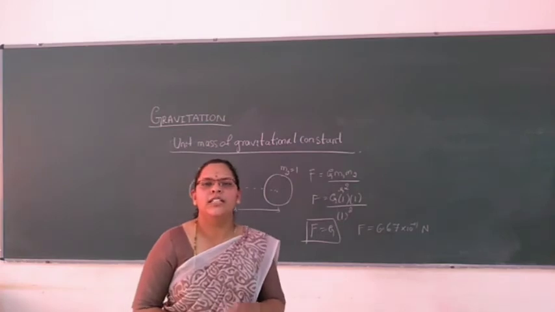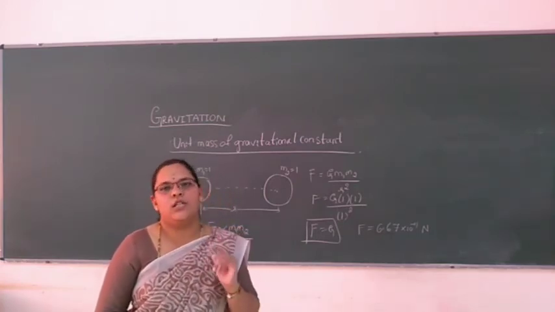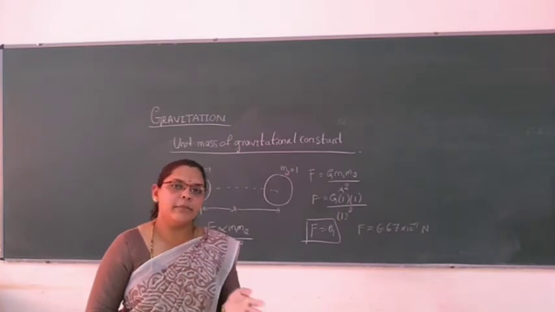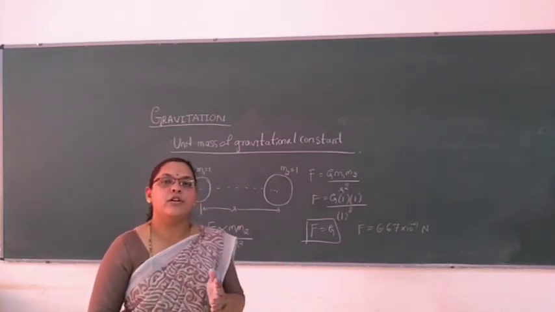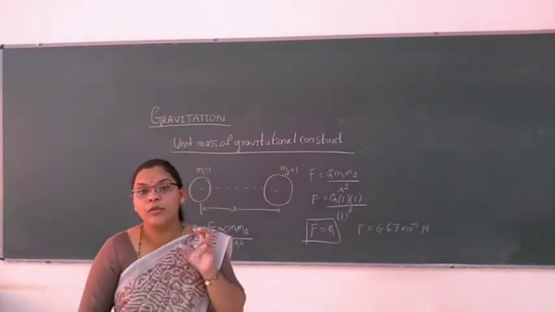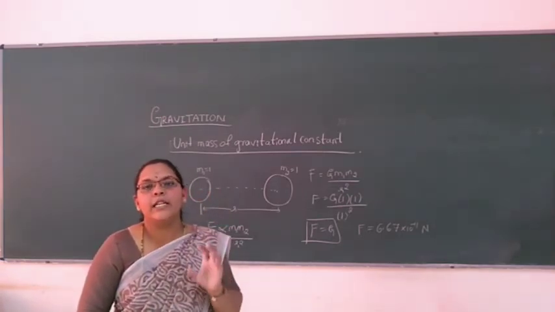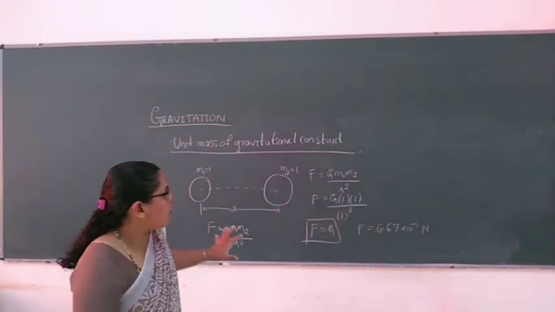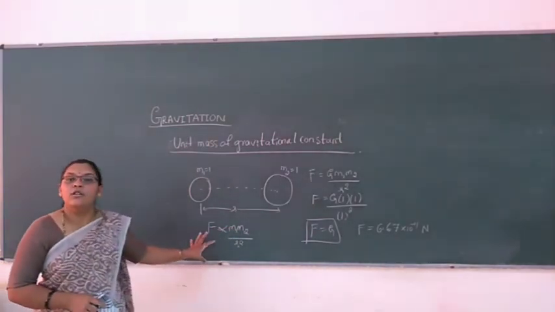Gravitational force is attractive in nature. It will attract the bodies, and it is totally independent of the size of the bodies, independent of the medium between them, and independent of nature. That is a very important piece of evidence of the gravitational force.